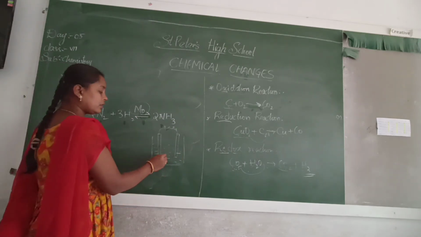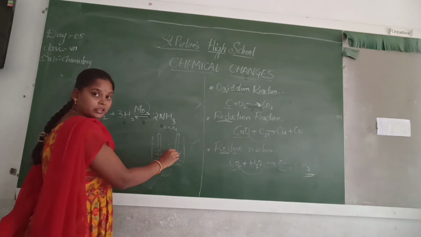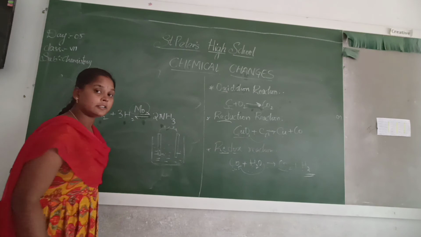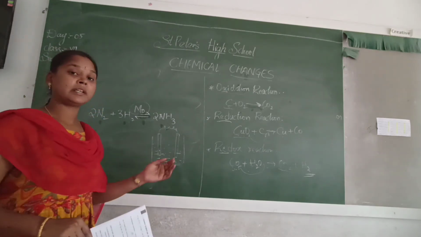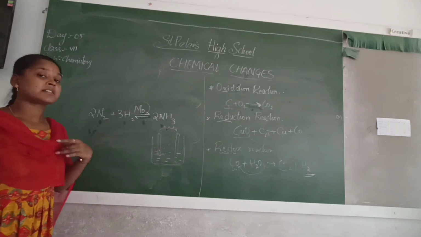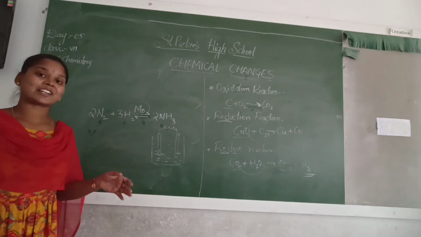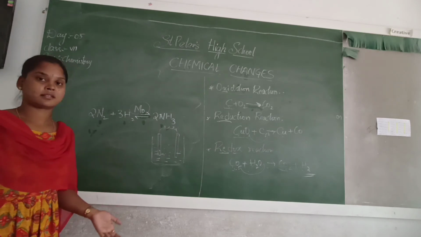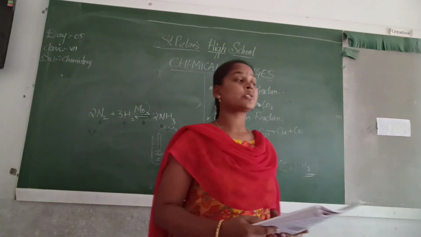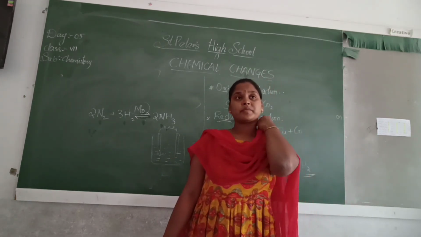So here in the jar the aqueous solution is there, and two metal strips are also there, and when we pass the current to the metal strips, the change of metals takes place. So here the reaction takes place by the passage of electricity. That is called an electrochemical reaction or electrolysis. You can learn electrolysis further. Electrolysis is used in a lot of ways.